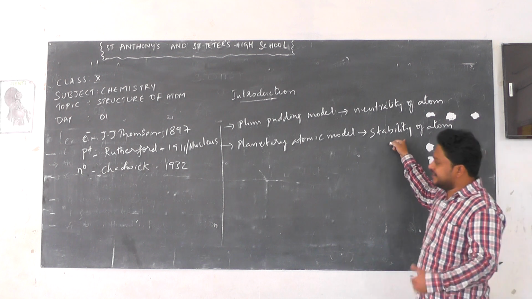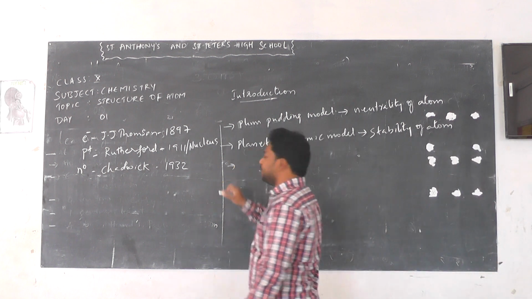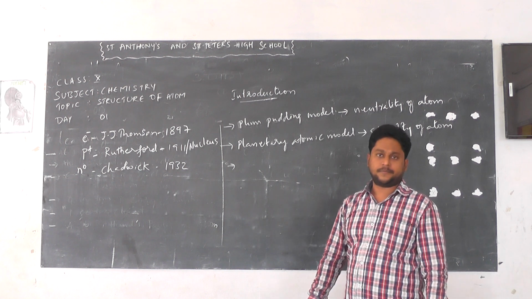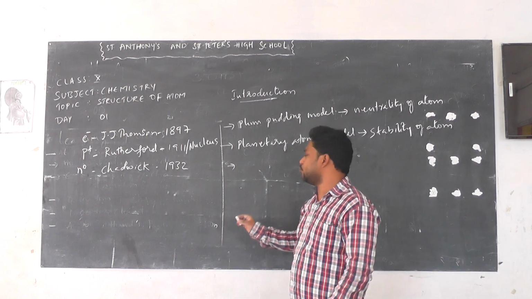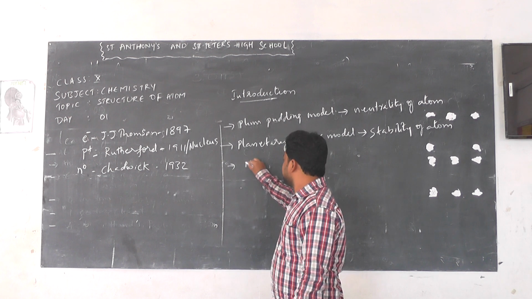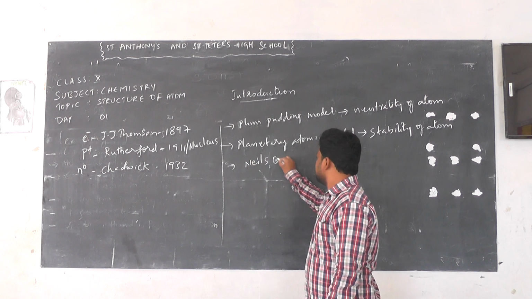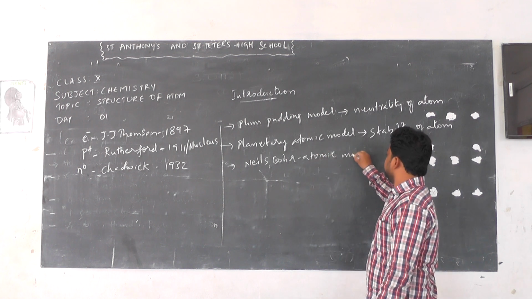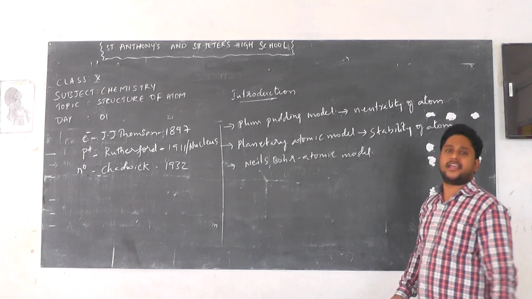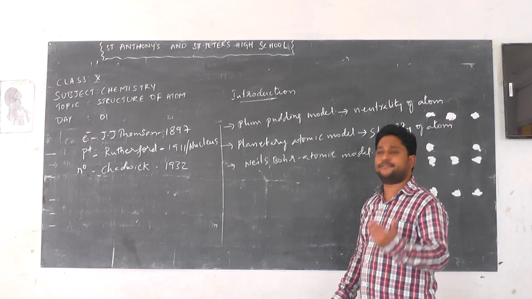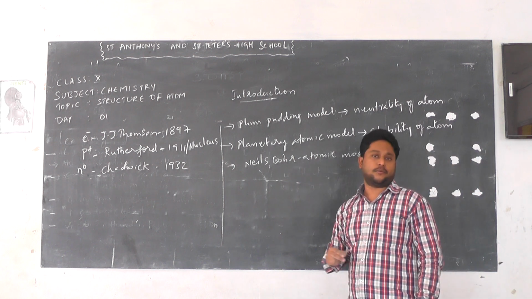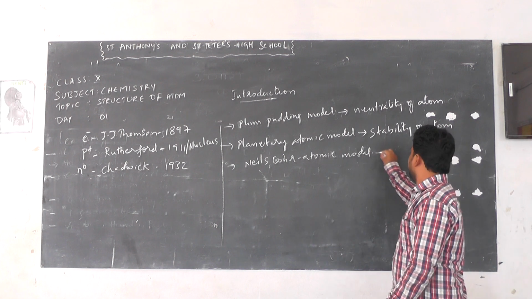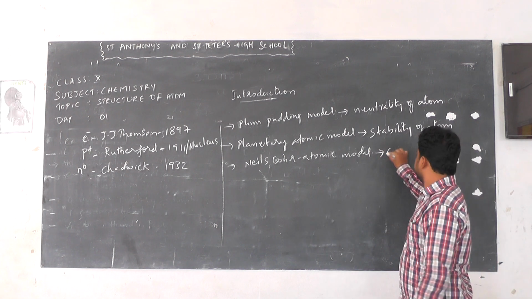And after that, we have another atomic model, which is a modified model of Rutherford's, done by Niels Bohr. Niels Bohr gave another atomic model, which is a modified form of the Rutherford atomic model, where it explains about the stability, right?